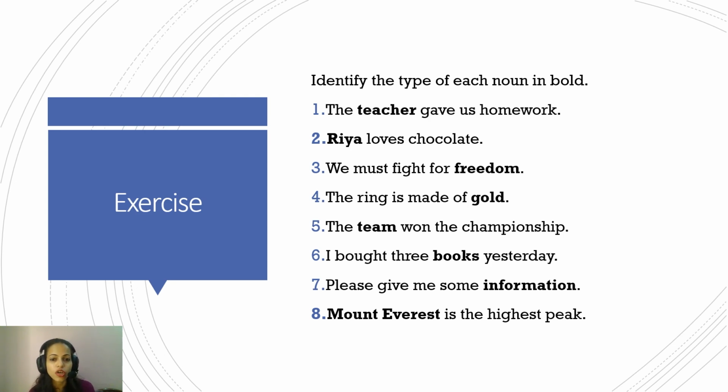Now, statement, Ria loves chocolate. Ria is a specific name of a person. And see, the first letter R is also capitalized. If Ria was somewhere in the middle of the statement, then also the letter R would have been capitalized because it's proper, it's sophisticated, like I said. I'm using this word just so that you can remember it. It's not necessarily sophisticated like that. Anyway, the third statement, we must fight for freedom. Freedom here is an abstract idea, so abstract noun. The ring is made of gold. Here, gold is the noun, which is, yes, material noun.